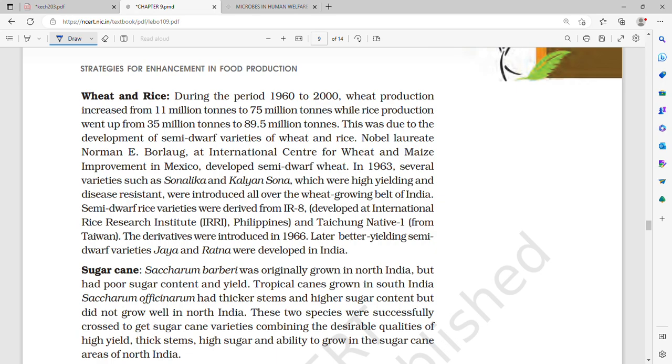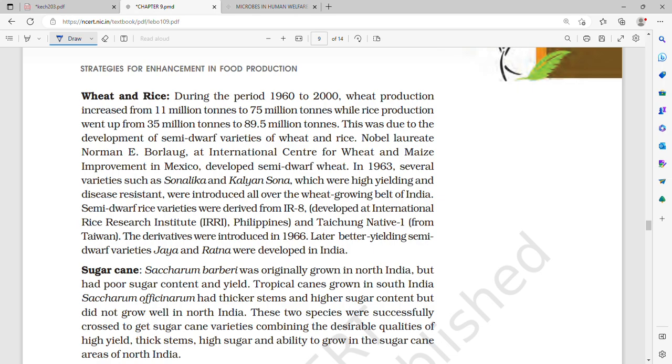Then evaluation and selection of the parents took place. That is, it was evaluated so as to identify plants with a desirable combination of characters. Then they were multiplied and used in the process of hybridization, and pure lines were created wherever possible. Then cross hybridization occurred among the selected parents.